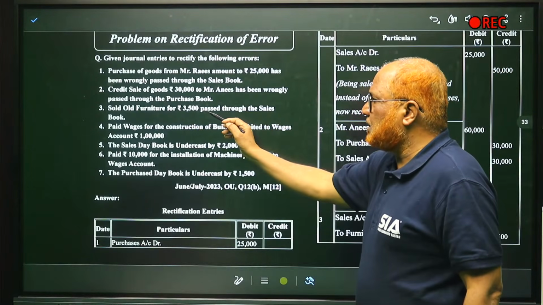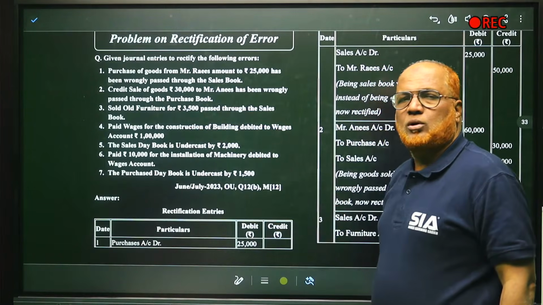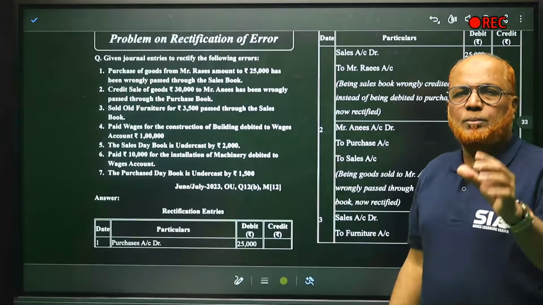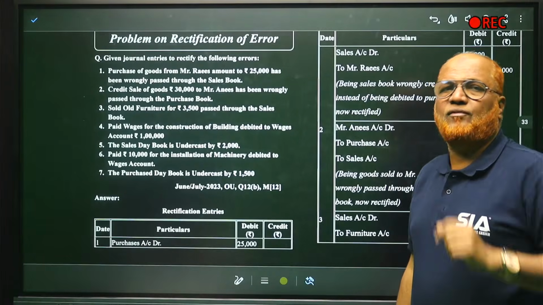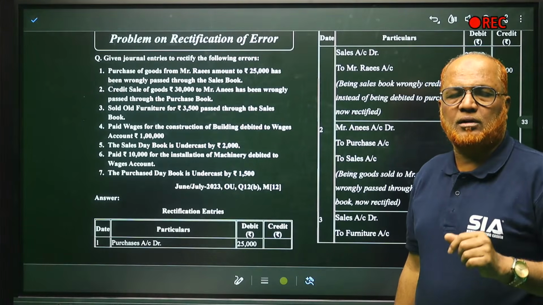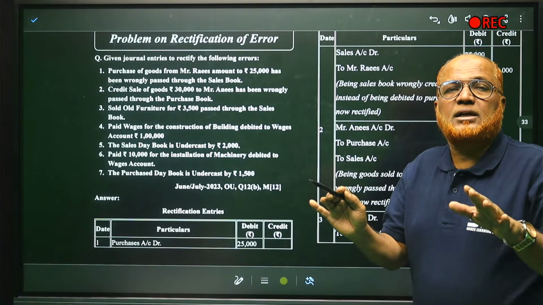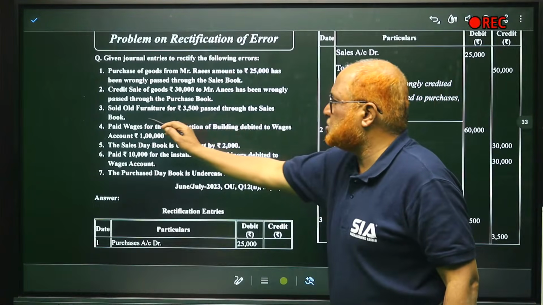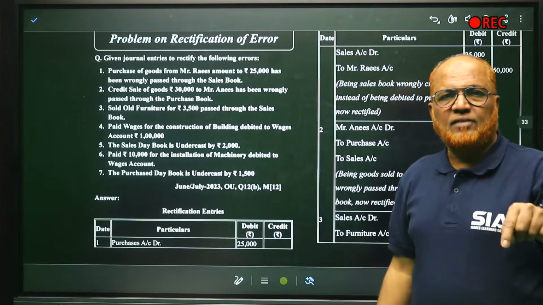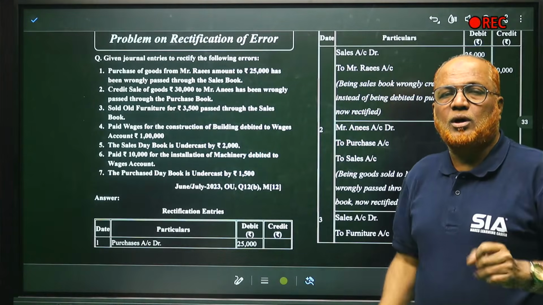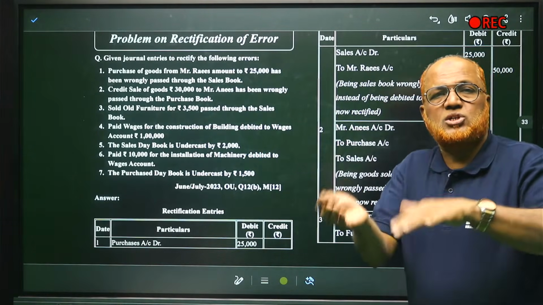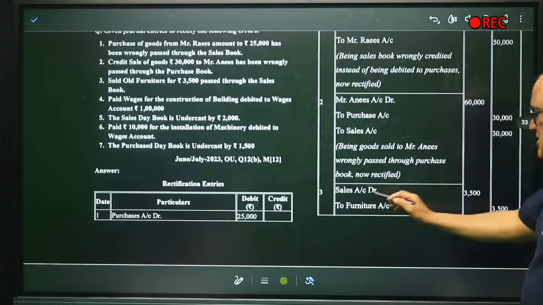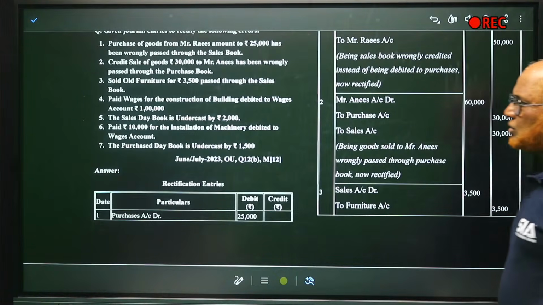Sold old furniture 3,500 passed through sales day book. Actually, when we sell old furniture, it should be taken as cash account debit, furniture account credit. But they have not credited furniture account, they have credited sales account because it was passed through sales book. Now we debit sales account and credit furniture account. You can see sales account debit, furniture account credit.